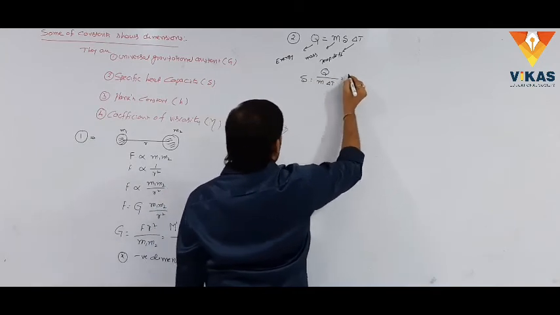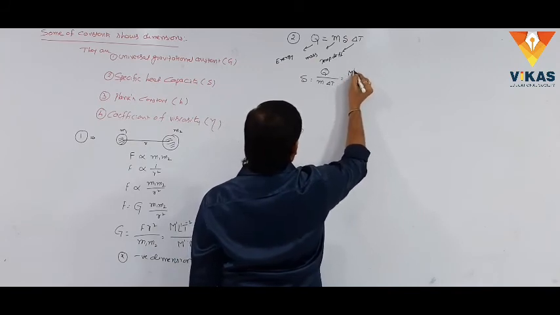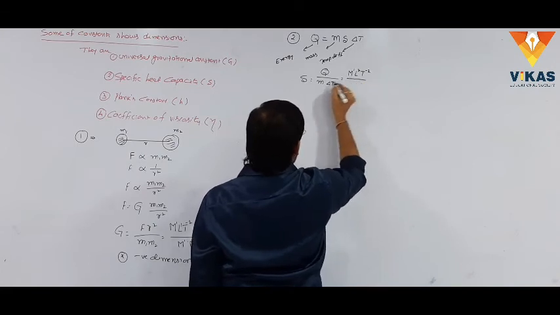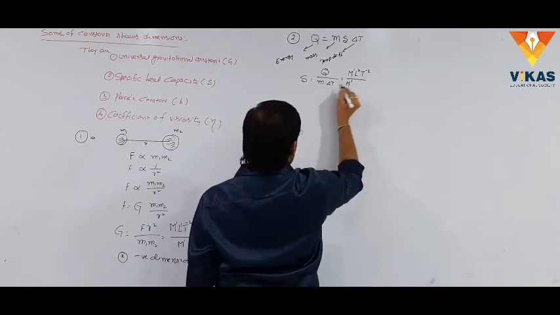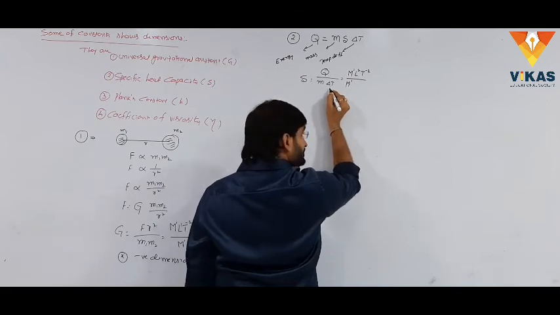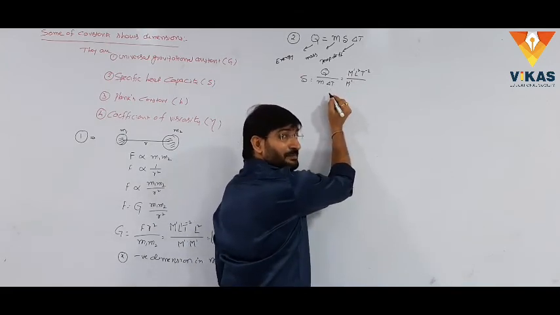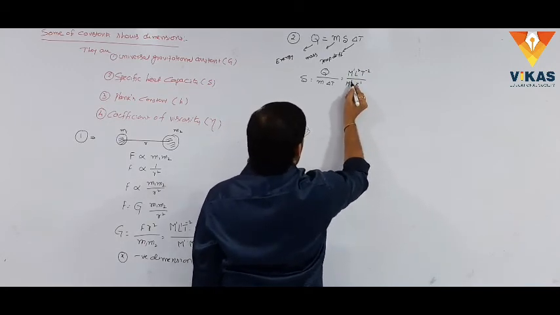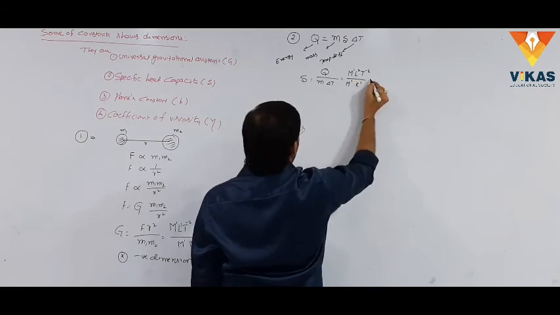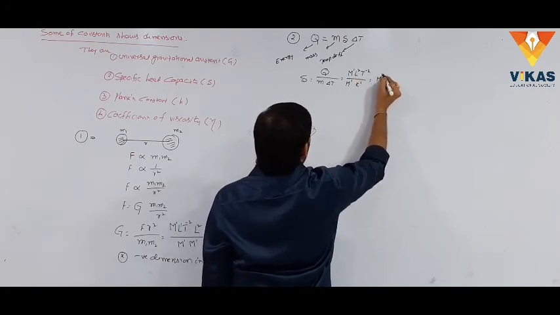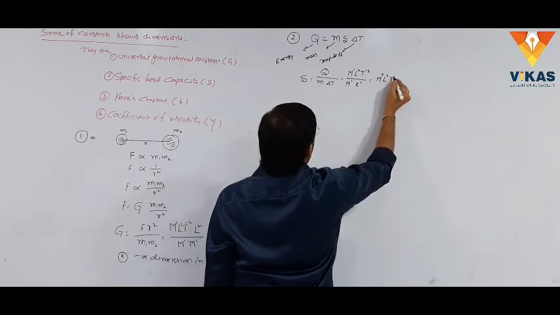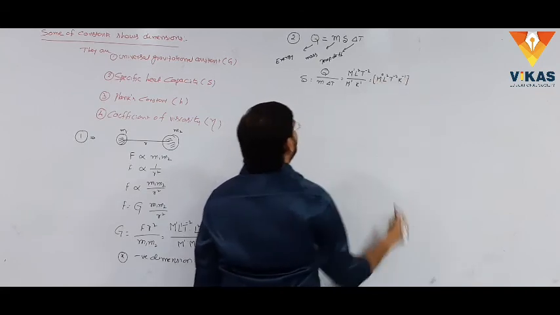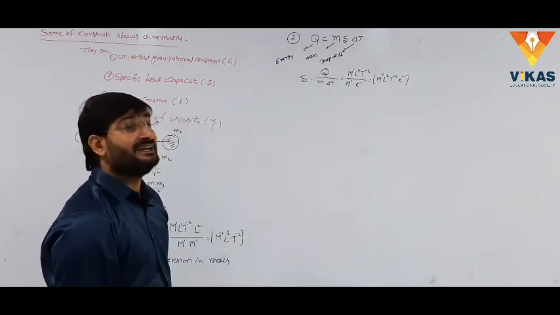What is the Q here? Q is the energy. What is the dimensional formula for energy? M power 1 L square T power minus 2 is the dimensional formula for energy, and here mass is there, it is nothing but M power 1. Delta T, temperature difference, is represented in Kelvin. Simply it is K power 1. This m is taken into the numerator, M power minus 1 M power plus 1 is M power 0. Simply it is nothing but M power 0 L square T power minus 2 K power minus 1, the dimensional formula for specific heat capacity.